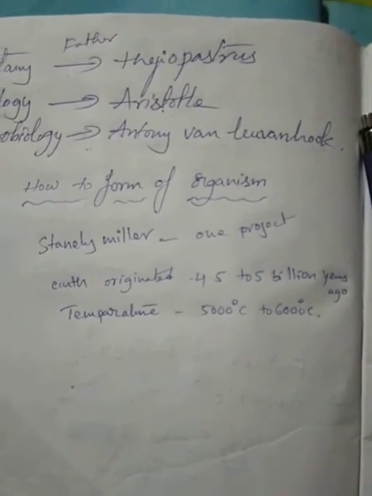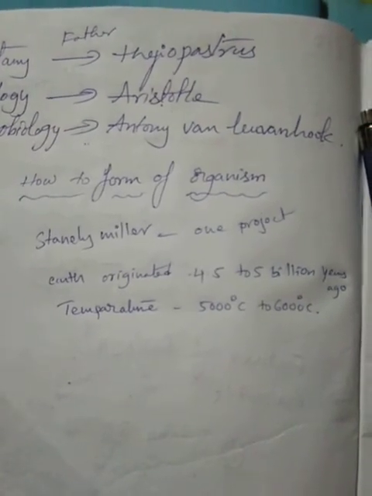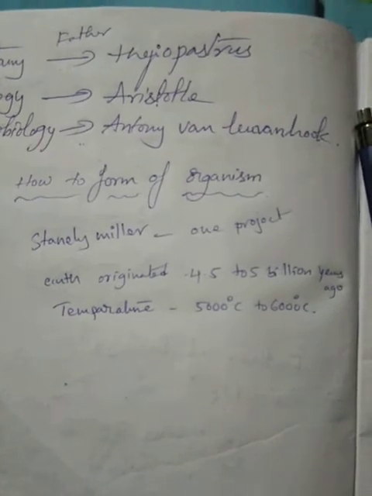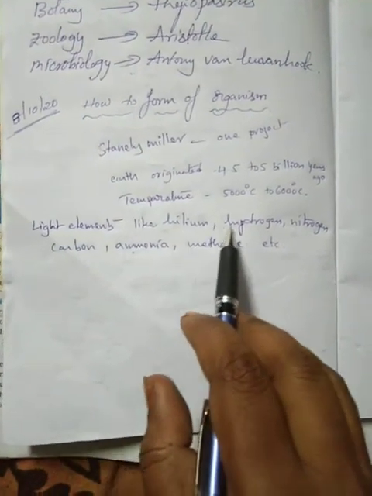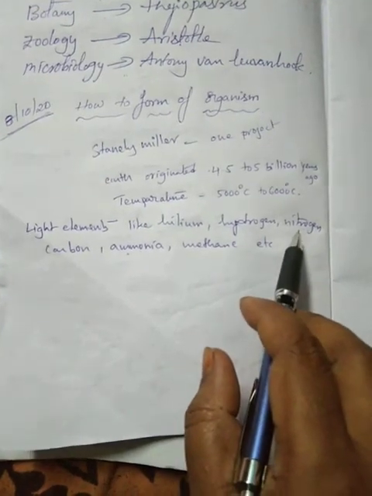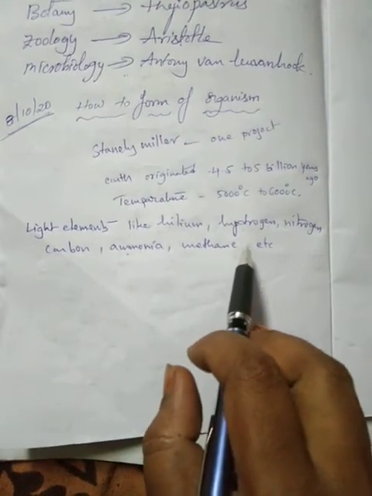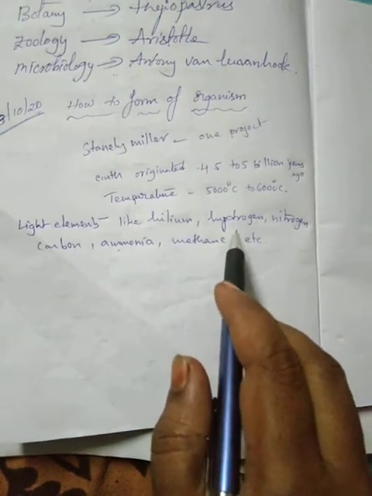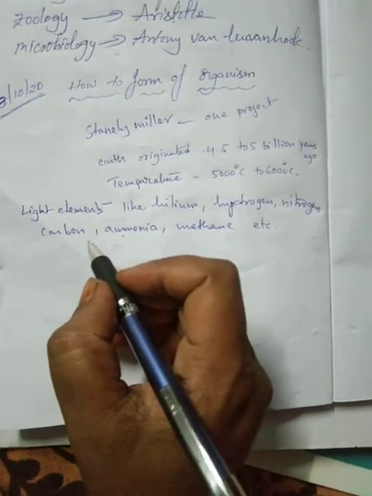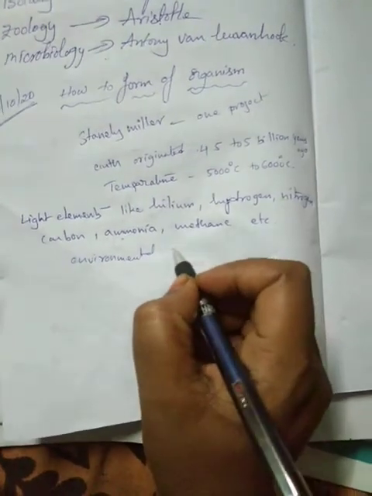The light elements are helium, hydrogen, nitrogen, carbon, ammonia, methane, etc. These light elements are also called environmental factors.